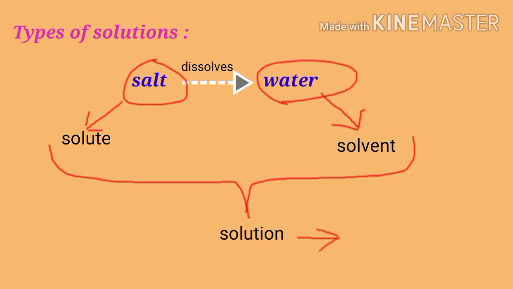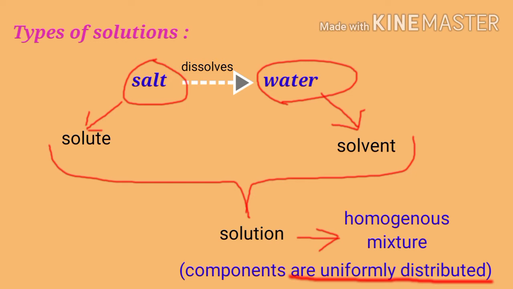What do you mean by a homogeneous mixture? When several components make up a mixture and are uniformly distributed throughout the mixture, it is called a homogeneous mixture. Thus, a solution is a homogeneous mixture in which the components that make up the mixture are uniformly distributed throughout. Okay students, there are two types of solutions.